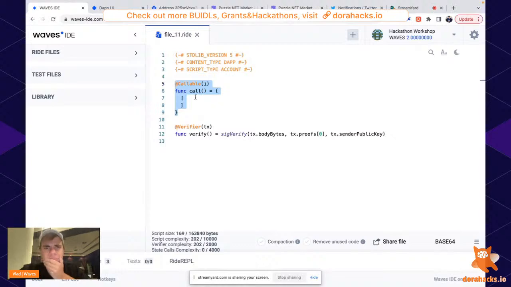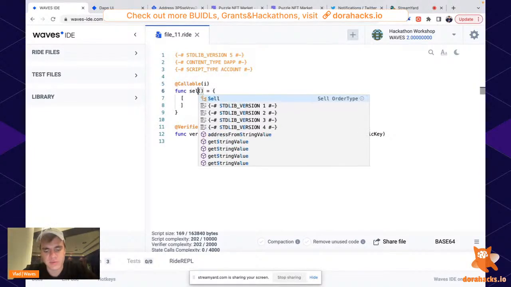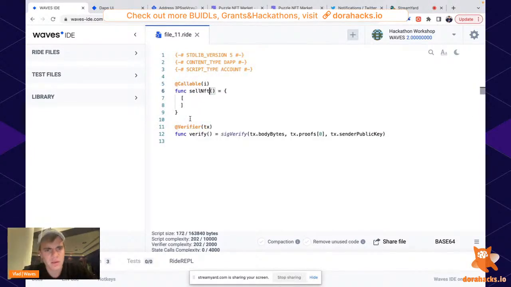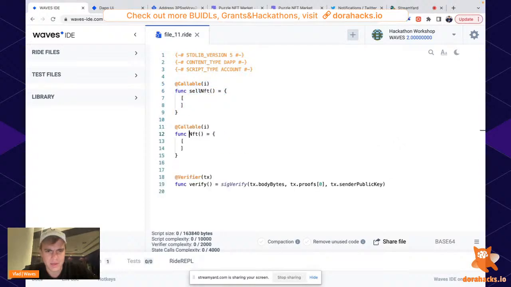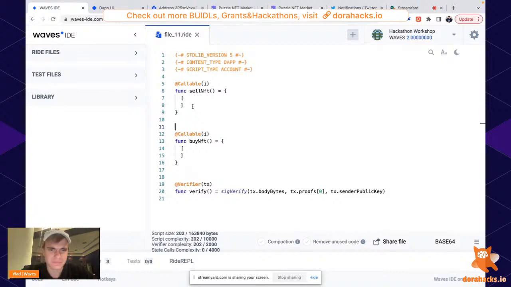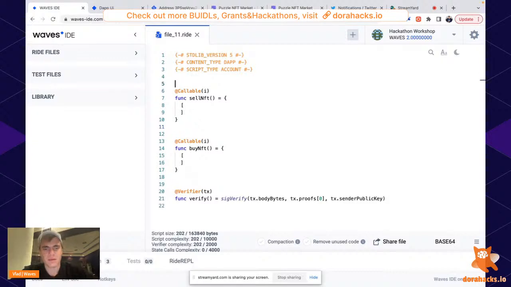Very simple. Callable function is the thing that can be invoked by an interface. So actually we need as many functions as many operations we have in our smart contract. So for example, we will have sell NFT, right? And same as a copy of this, buy NFT. That's actually it. Okay, nice. Now, this is actually already a smart contract.